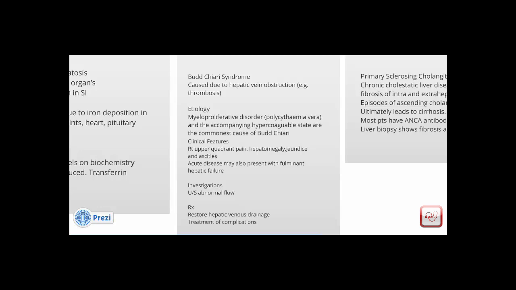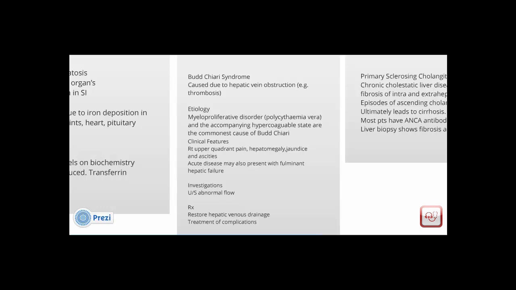Investigations involve ultrasound, since it is a disease affecting the blood vessels. Abnormal flow will be seen in the major veins or even the inferior vena cava. Treatment involves restoring hepatic venous drainage, as well as the treatment of complications related to ascites and portal hypertension.